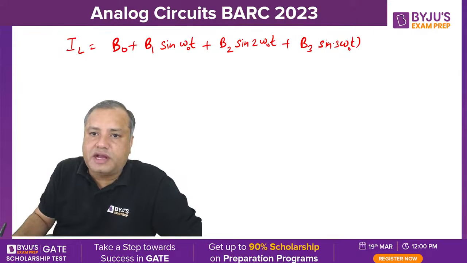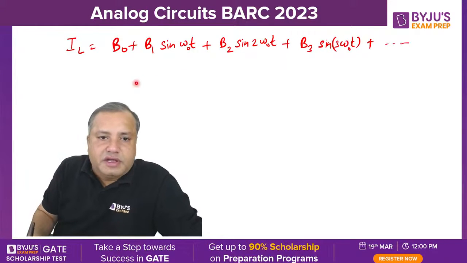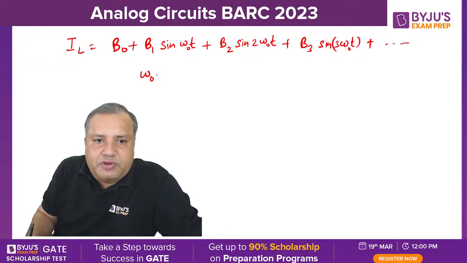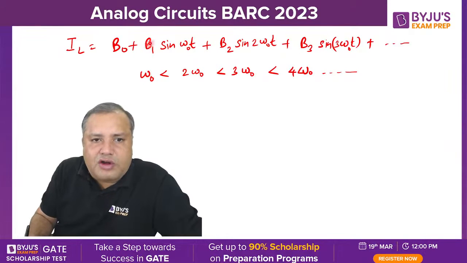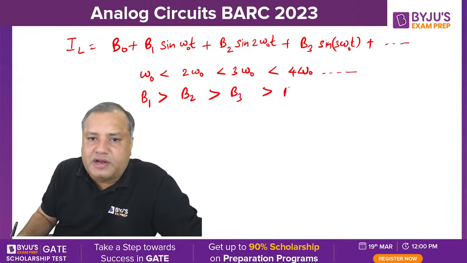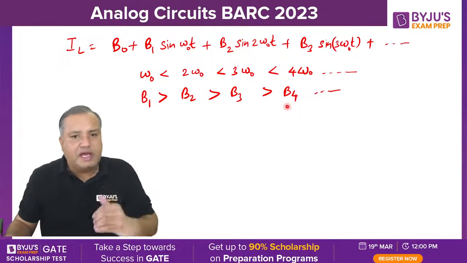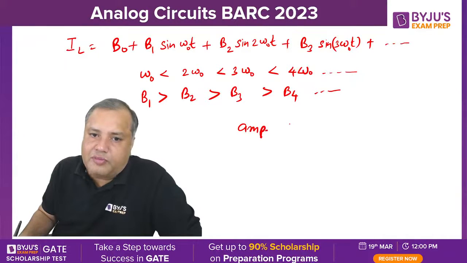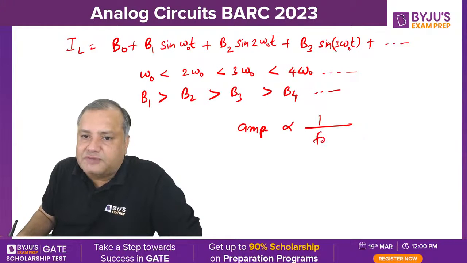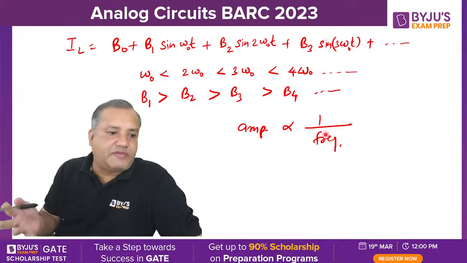sin 3 omega naught t, and so on. My dear students, as the frequency increases, we know that omega naught is less than 2 omega naught, which is further less than 3 omega naught, which is further less than 4 omega naught, and so on. So for omega naught, what is the coefficient? B1. This is largest. B1 will be greater than B2, greater than B3, greater than B4, and so on. So we can see here, as the frequency is increasing, amplitude is decreasing. Amplitude of a harmonic is inversely related to the corresponding frequency. Higher the frequency, lesser the amplitude.